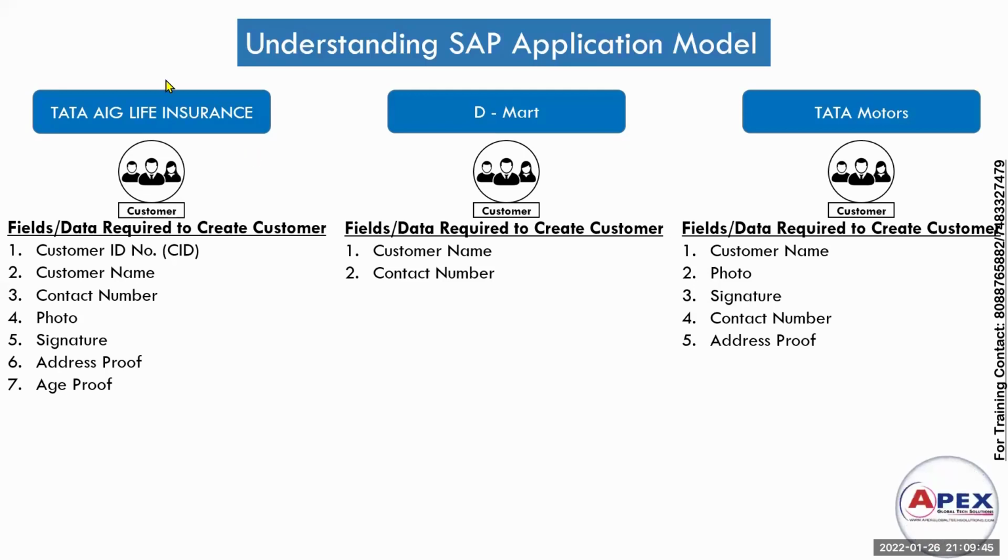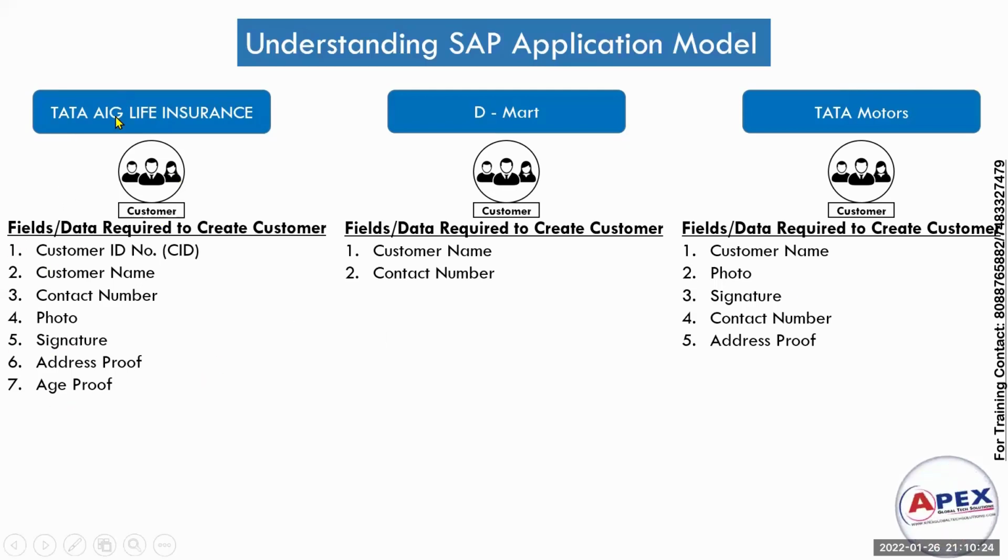Why am I taking these three companies? Tata AIG requires different data of the customer. DMart requires different data because they are a retail business. They need only two data of the customer: one is contact number, one is customer name. But the insurance company requires all the data because they are providing insurance to the customer. And Tata Motors is giving a product to the customer, which should be authenticated, and they need these proofs. So the reason I'm taking these companies is that in SAP we can customize the data.